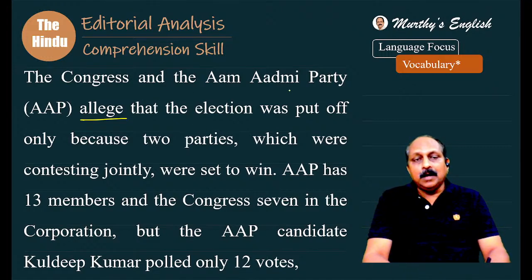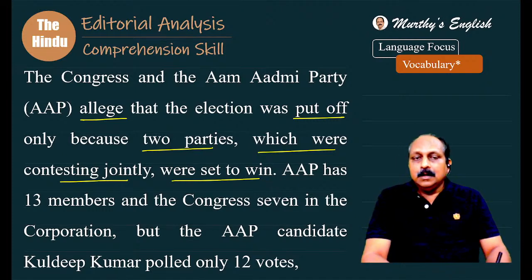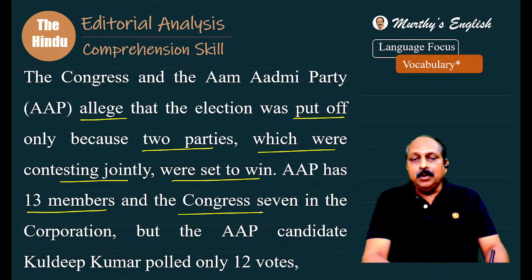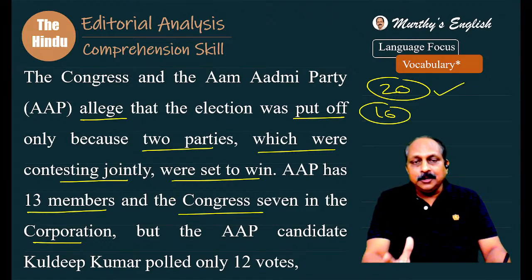The Congress and the Aam Aadmi Party alleged that the election was put off. Put off means what? Delay or postpone. We have got so many times. Only because two parties which were contesting jointly or together were set to win. Why? When you read the next one, you understand. AAP has 13 members and the Congress 7 in the corporation. 13 plus 7, how many? 20. BJP has 16. And these two are contesting together. Obviously, they were set to win.